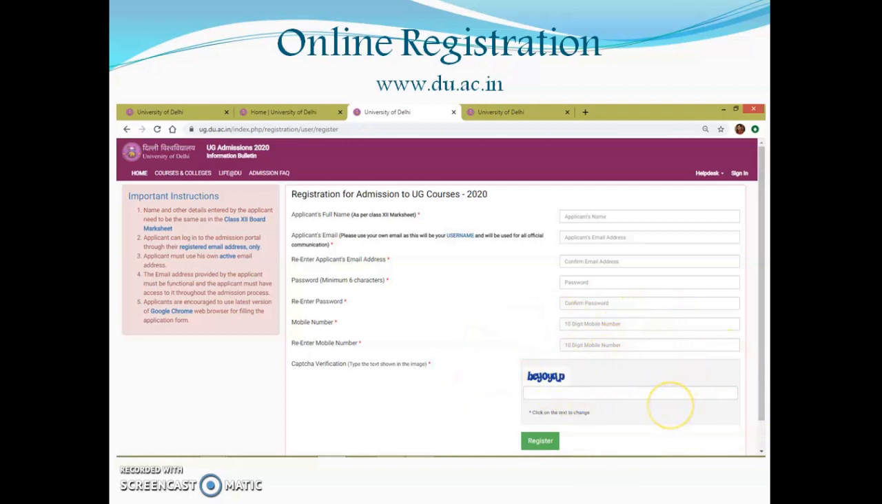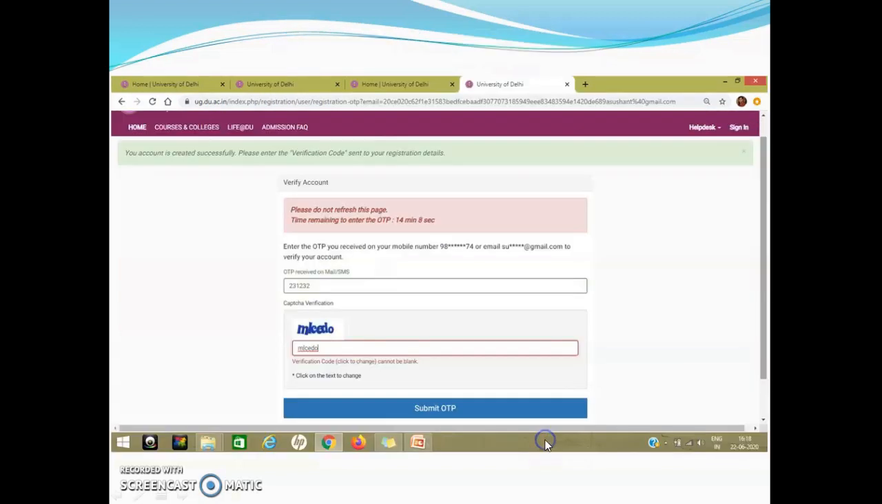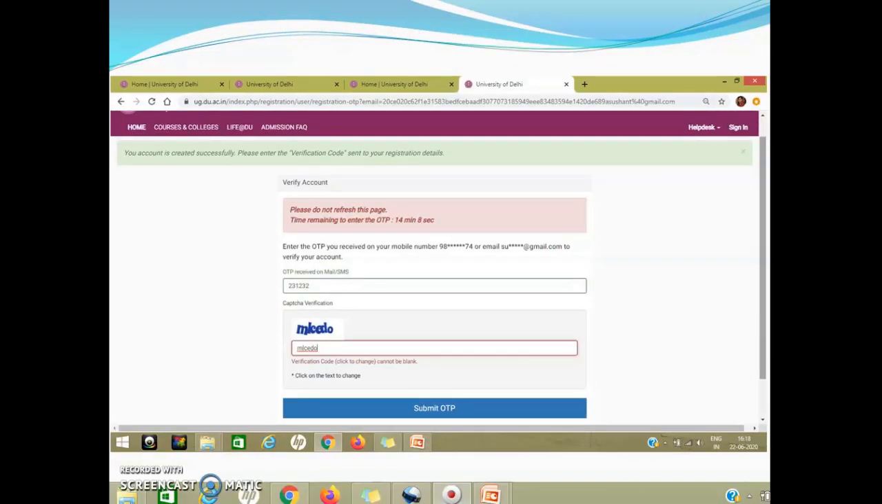Re-enter your mobile number. The mobile number given should be in your possession because OTP for verification will be sent on this number. So put CAPTCHA and click on register. The moment you click on register, you will reach a page like this which will ask you to enter the OTP. By now you will receive OTP on your registered mobile number and your registered email ID. Just put the OTP, put the CAPTCHA and submit OTP.